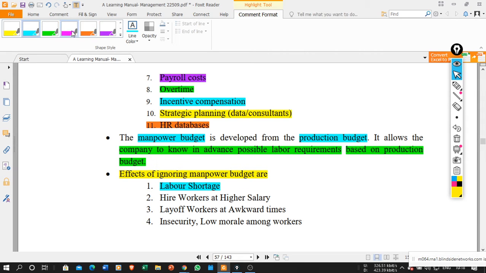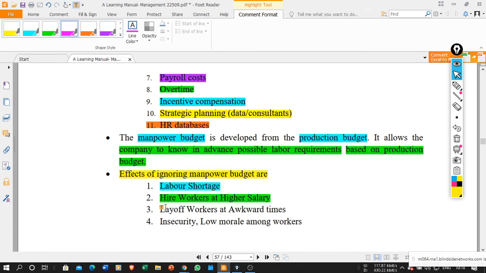Hire workers at higher salary. In that case, if you want to fulfill your target, you need to hire the worker at the particular instant when it is required. So definitely the workers are also demanding more packages and more salary. So we need to hire the worker at a higher salary. Then, lay off workers at awkward times.